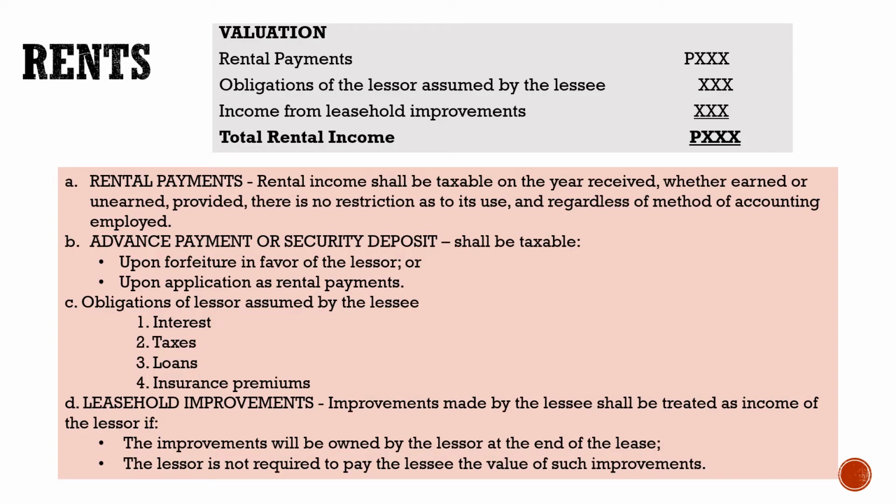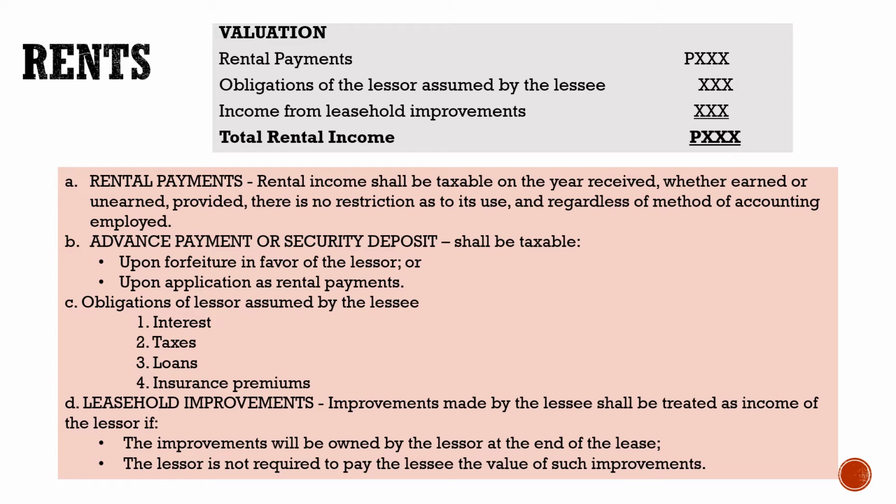Okay, rents. So rental payments shall be taxable in the year received, whether earned or unearned, provided there is no restriction as to its use and regardless of the method of accounting employed. So, how would you compute the total rental income? Rental payments plus the obligations of the lessor assumed by the lessee.